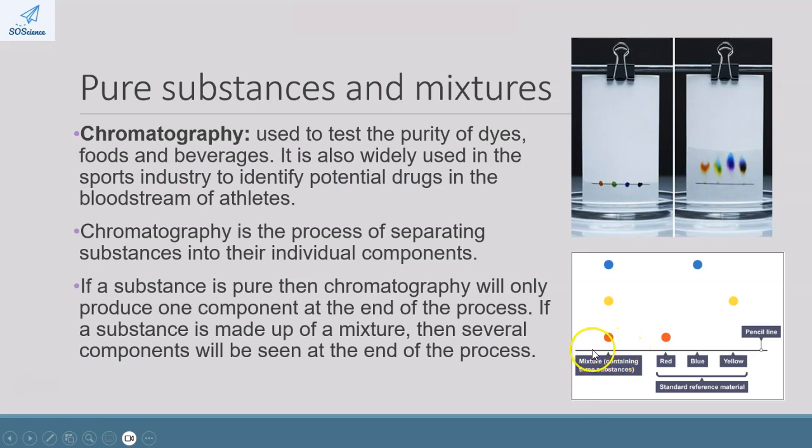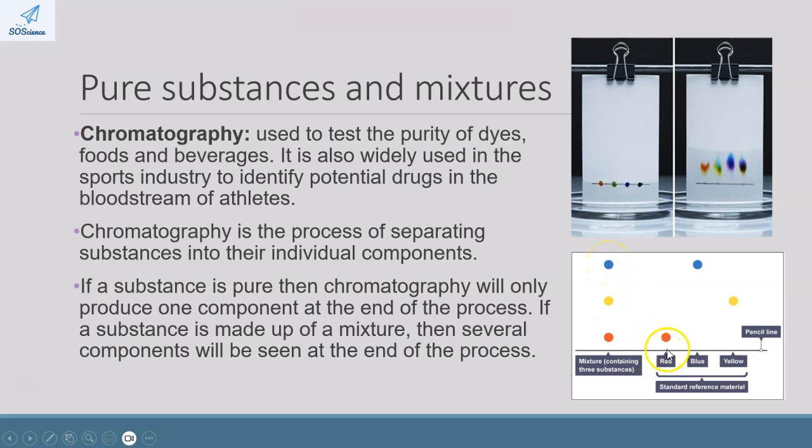Now, imagine here we took a black pigment and it has separated into red, yellow, and blue. Obviously, when we have a diagram, it looks a lot neater and it's a lot easier to analyze. But here we can definitely say the black color that we used originally is actually made up of red pigment, yellow pigment, and blue pigment.